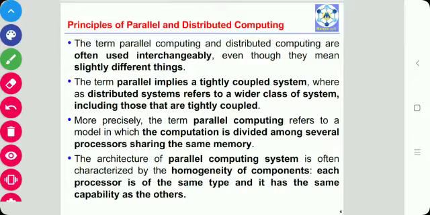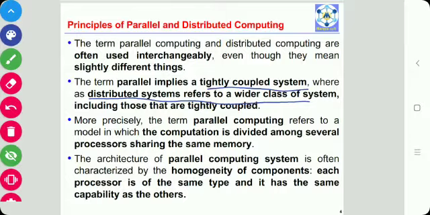The term parallel implies a tightly coupled system. Parallel means tightly coupled system, meaning the processors are tightly coupled with each other, and there is a problem to add systems in parallel computing. Whereas distributed system refers to a wider class of systems. Wider class means it includes tightly coupled as well as loosely coupled and various types of systems in distributed computing.